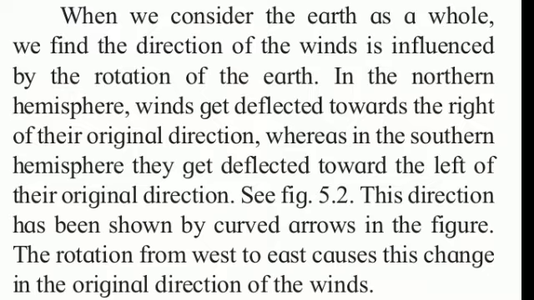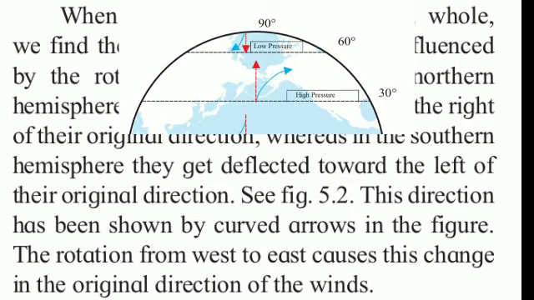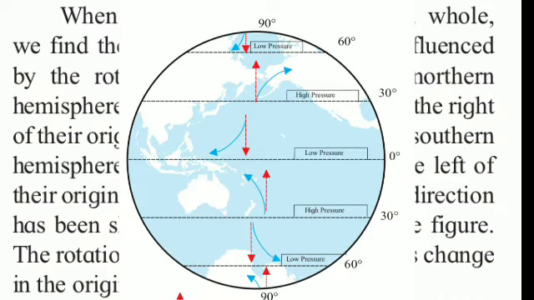Now see the explanation. Students, look at the figure over here. In the red color arrow, you will see the direction of the wind. What does this red color arrow show? It shows the wind, which is marked with red color on planet Earth. Right? So, look at the arrow in the northern hemisphere above the equator. As I have shown you in the pressure belt diagram, above the equator is the northern hemisphere, and below the equator there is the southern hemisphere.